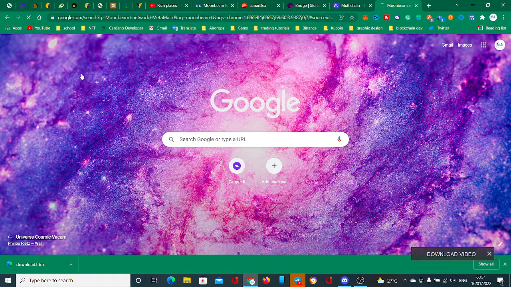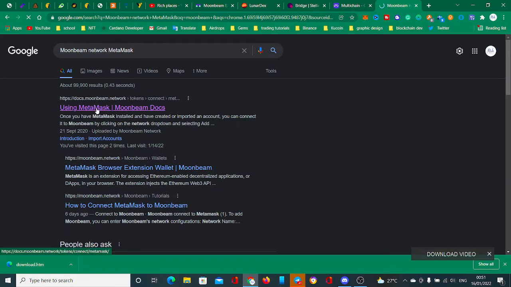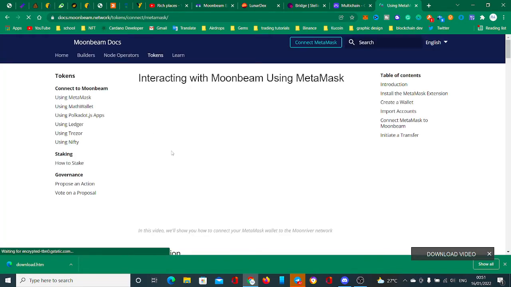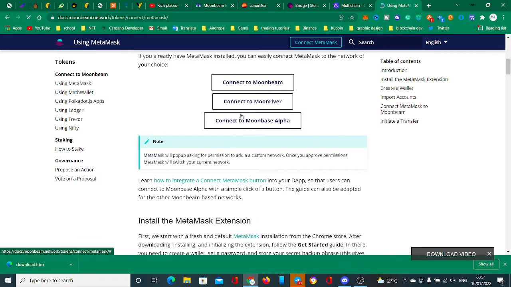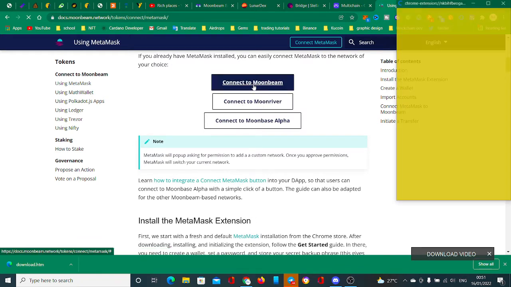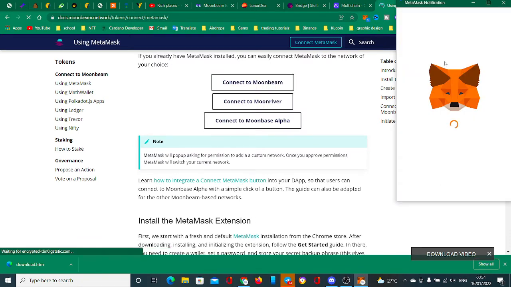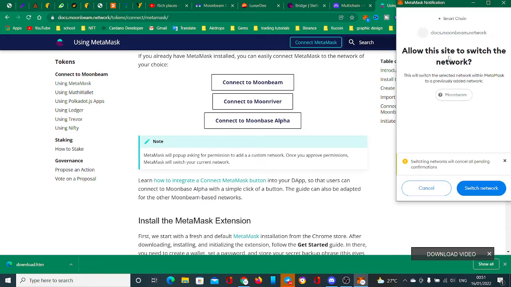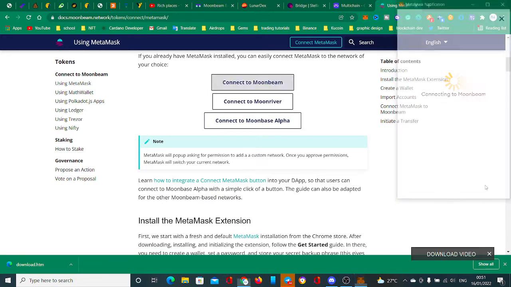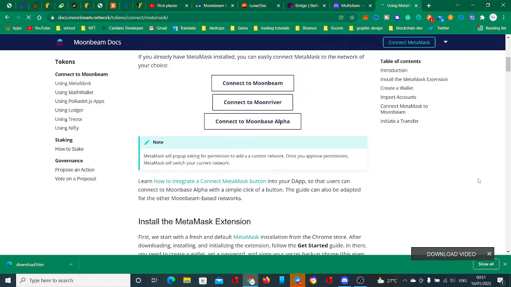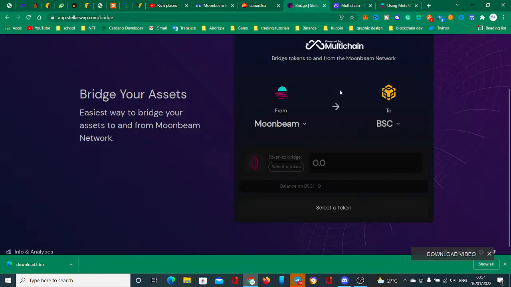All you need to do is go to the website here and click on connect to MetaMask. When you click on this, Moonbeam gives you the setup instantly in your MetaMask. Your MetaMask wallet will be asked for it, but I've set up mine, so it's already connected. After that, you would bridge. After you have bridged your money into Moonbeam, because I've changed it.